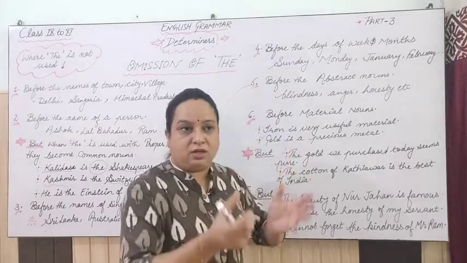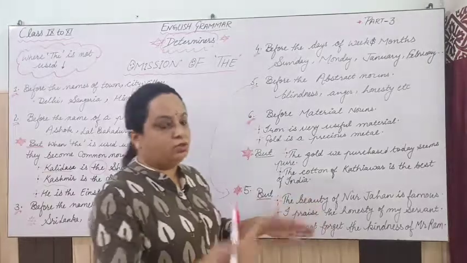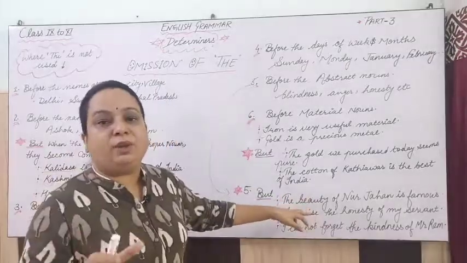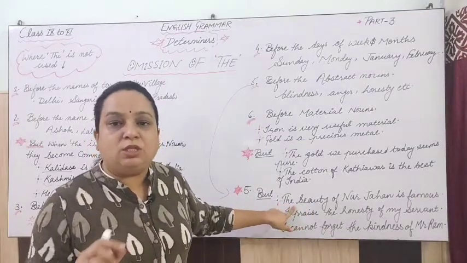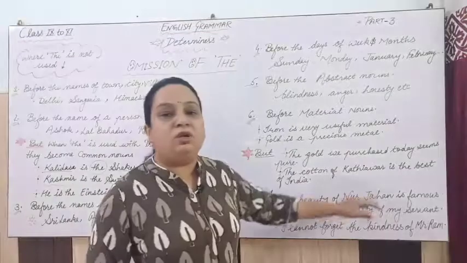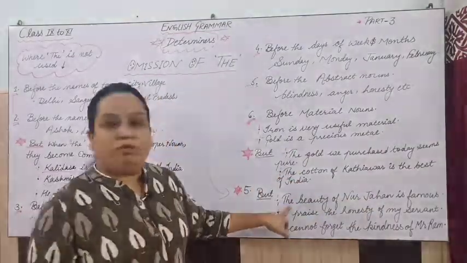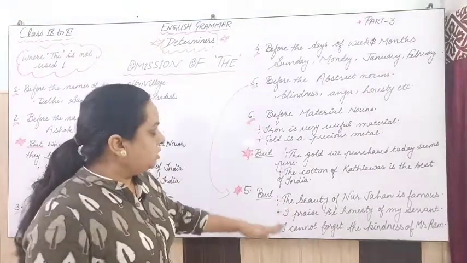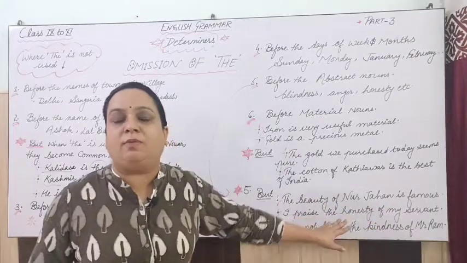We have just visualized one image of Noor Jahan, and that has become particular here. So that's why we are using the. Otherwise beauty is an abstract noun. But if we are talking about the beauty of something special, we are making it particular, so there we will use the with that. Second is the example, I praise the honesty of my servant.